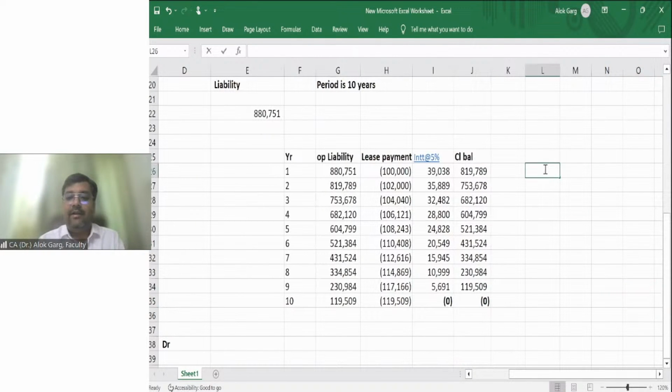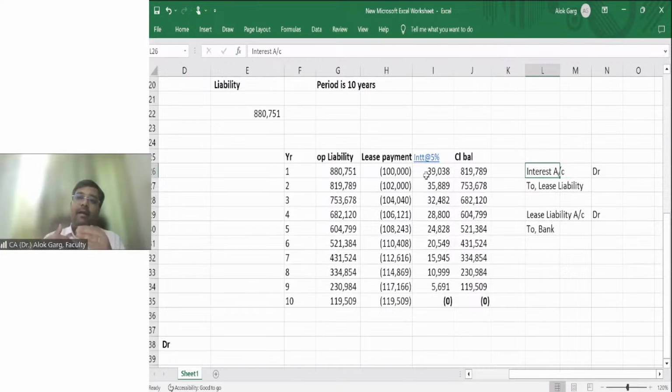You are required to make an entry, interest account debit to lease liability, right? Like in the first year, second year, third year, these are the interests which are going to be recorded, right? And with the interest, liability will increase. At the same time, you have to pass an entry, lease liability account debit to bank account. Since you are paying the rent every year, this is how your liability will be reduced, right?